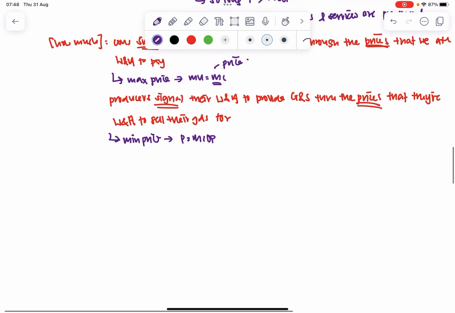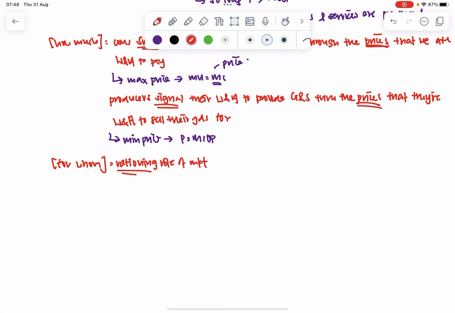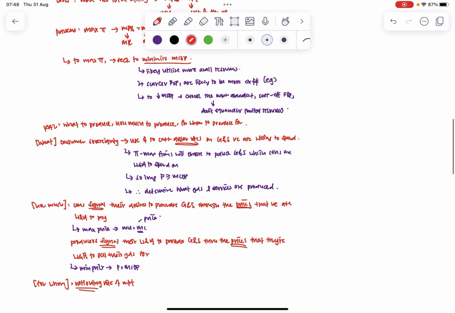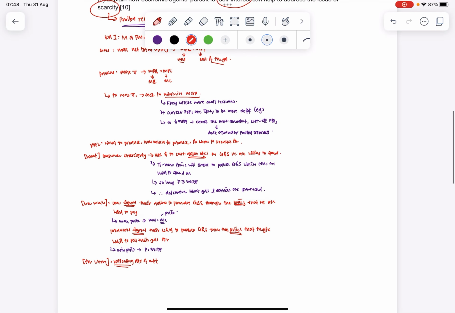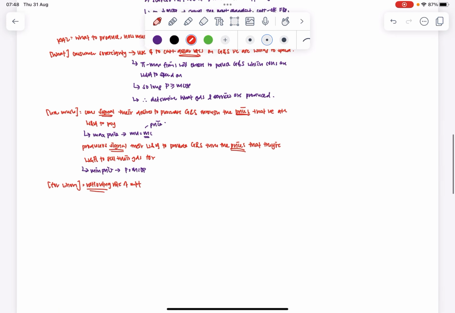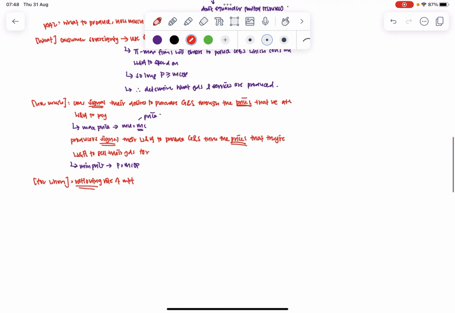Okay? So here you realize that consumers are signaling, producers are signaling, so long as both their signals match, some form of transaction will happen. Lastly, for whom to produce? You see that I'm talking about the rationing role of the market. These are very familiar concepts, ones we've all seen before, but we may not be very clear on how to explain or discuss them. So I'll bring you through all of it.